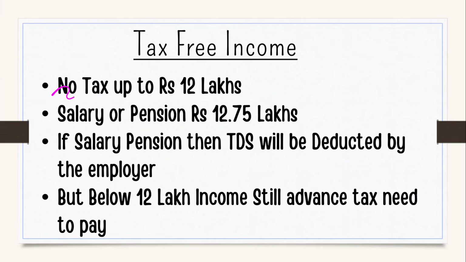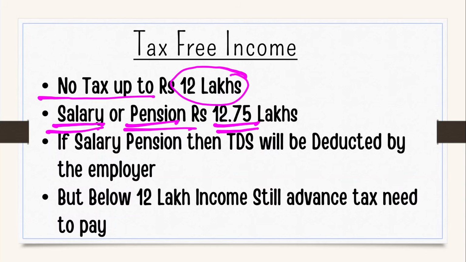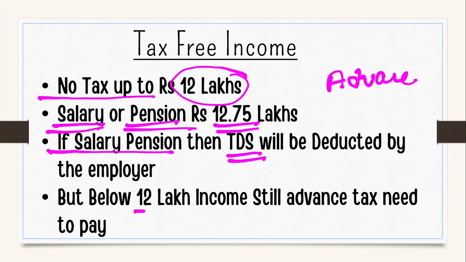Friends, you know very well there is no tax up to 12 lakh rupees, and if you have any salary or pension income, an additional 75,000 rupees standard deduction will be provided to you. Up to 12 lakh 75,000 rupees you need not pay any tax, and if you have salary or pension income, you need not pay any tax in advance, because your TDS will be deducted by your employer. But if your income is below 12 lakh rupees, still you may need to pay tax.